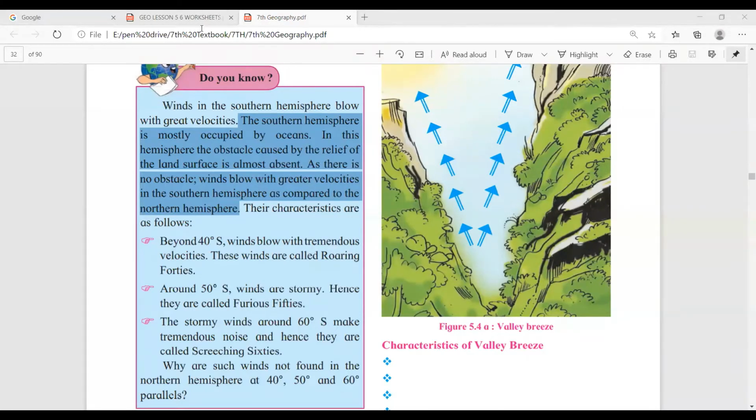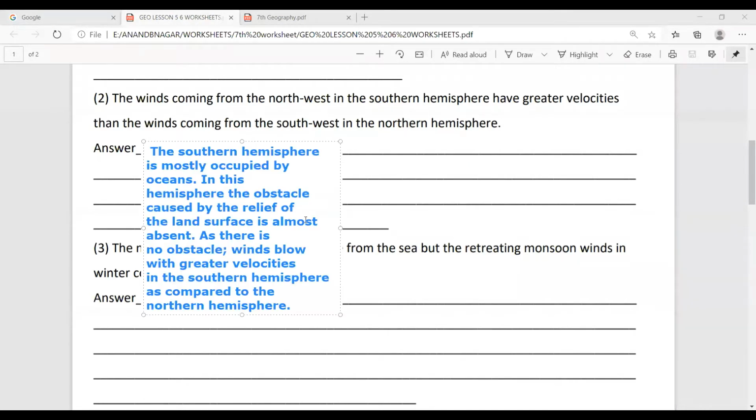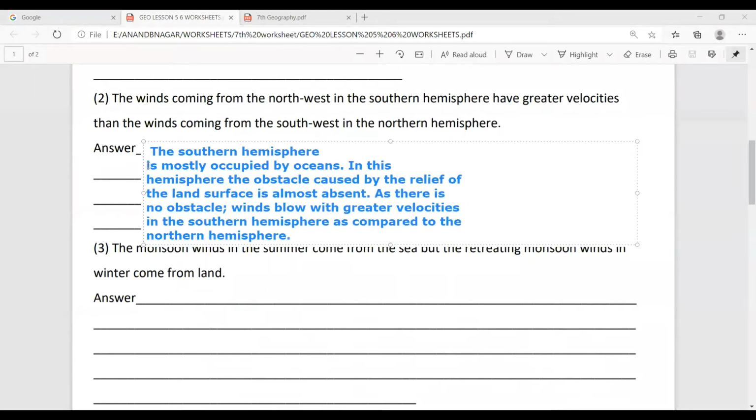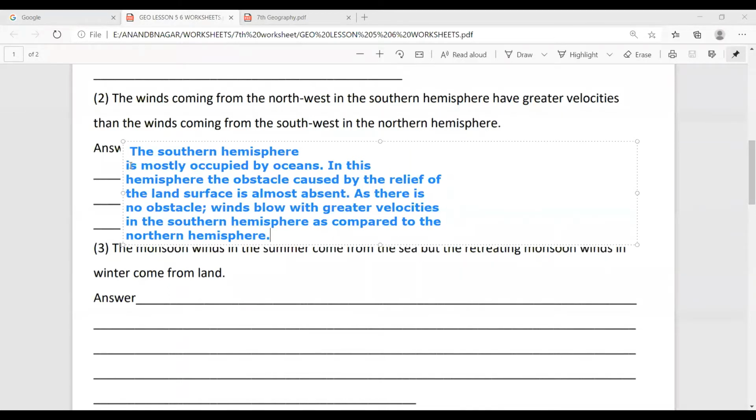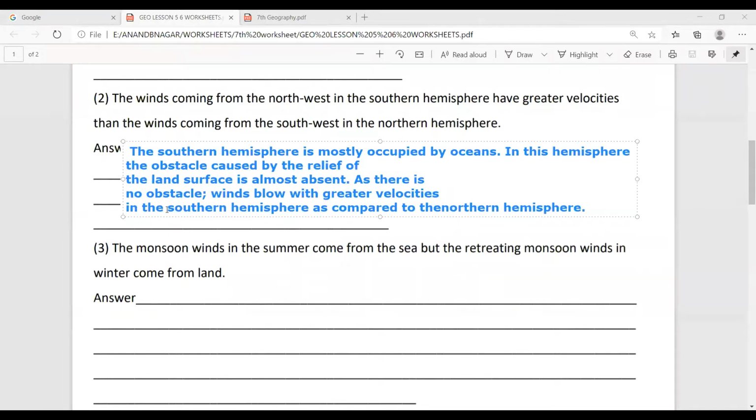Copy it and write here in the worksheet. Okay, this is the answer. Only we have to tell one reason.